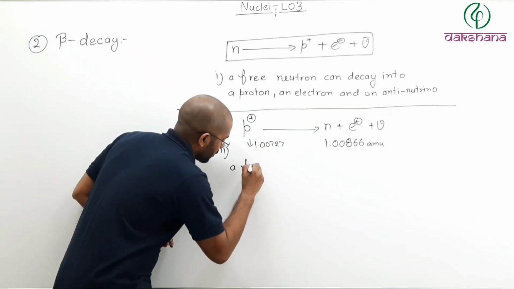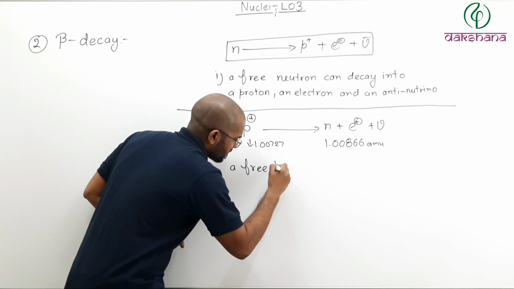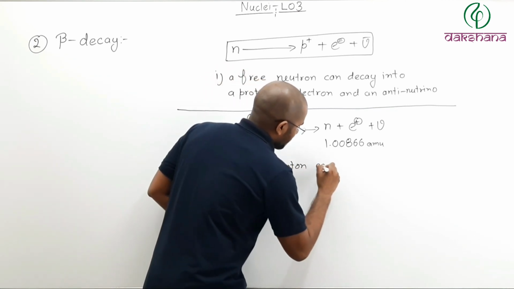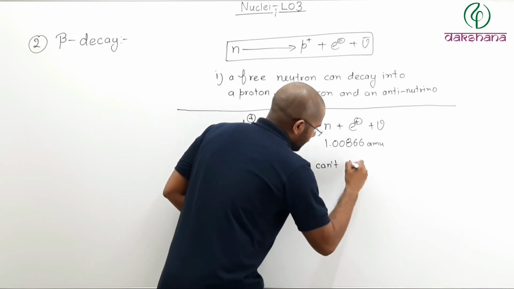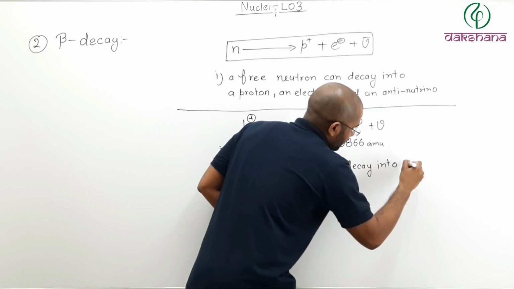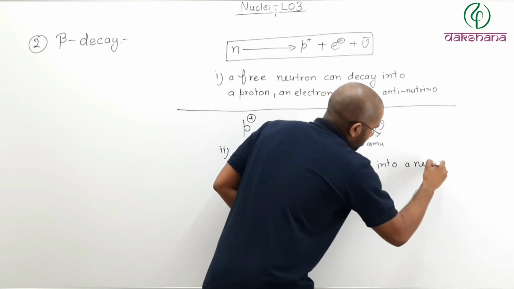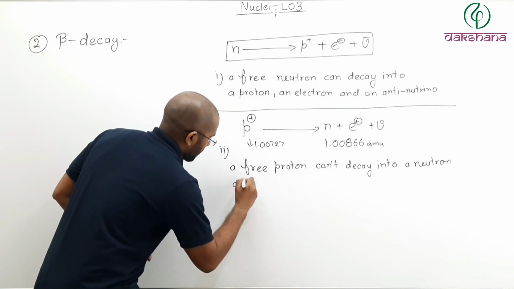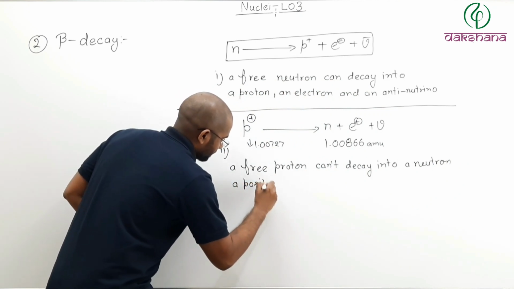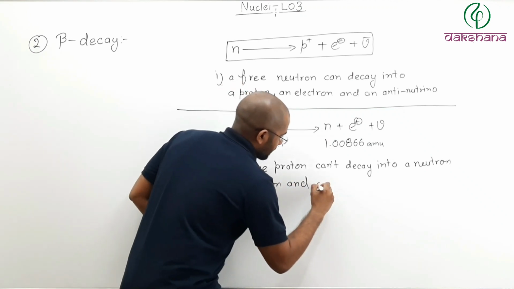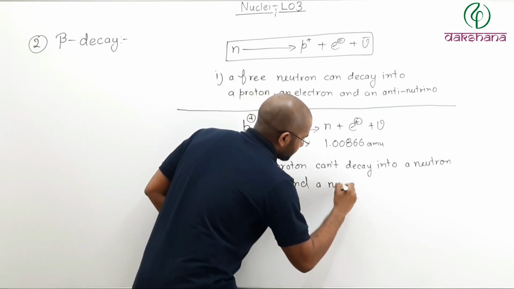A free proton, sometimes this is asked in the examination, a free proton cannot decay into a neutron, a positron, and a neutrino.